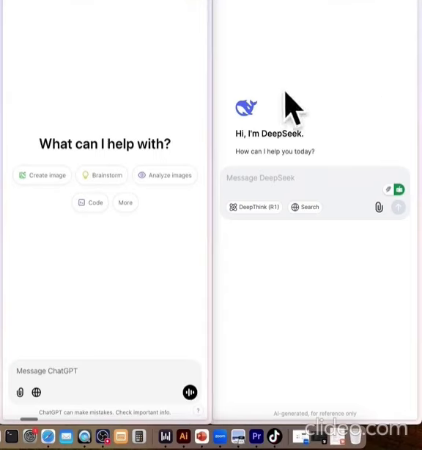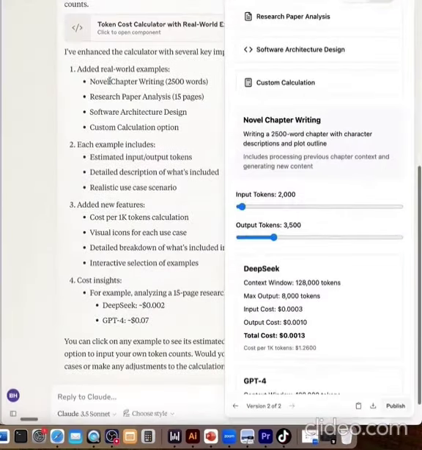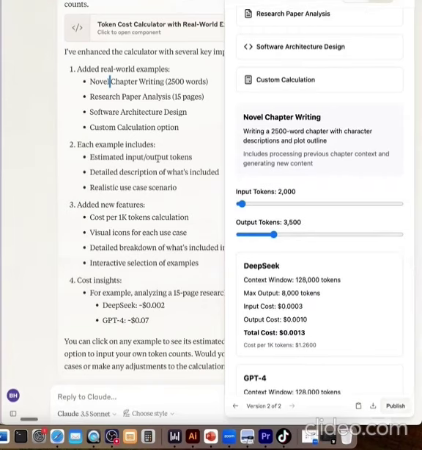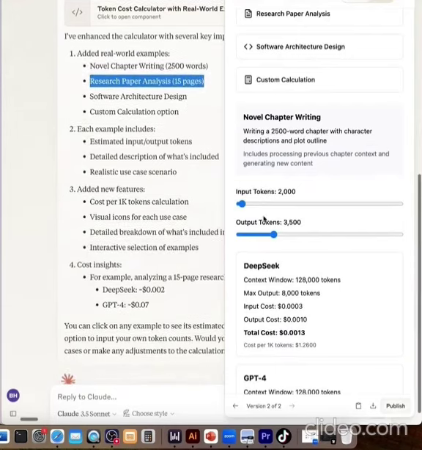And so I want to kick this off just so you can see what this looks like, because DeepSeek is about 30 times less expensive than ChatGPT, right? And so all of this uses tokens when you write something. So if you think about what tokens look like, if you were to write a novel, I created a token calculator in Claude. So if you create a novel to a book, it's like 2,500 words. A research paper is 1,500 words. And so we just kind of maxed this all the way out just to see.